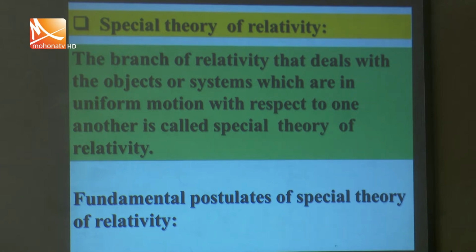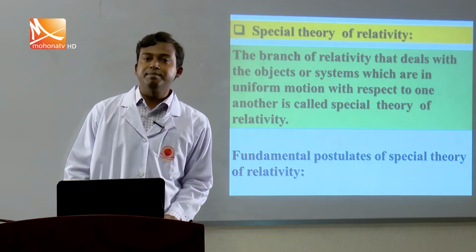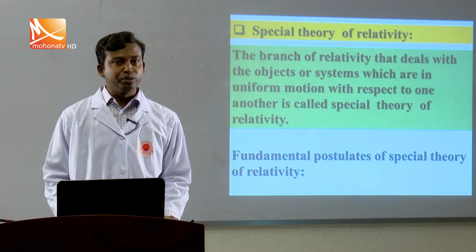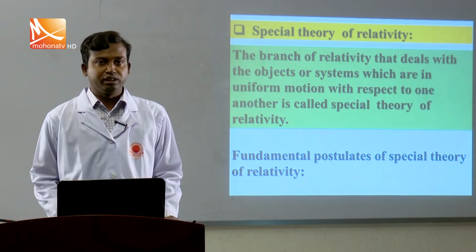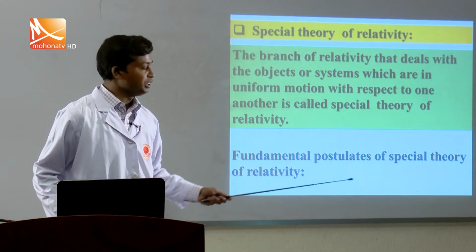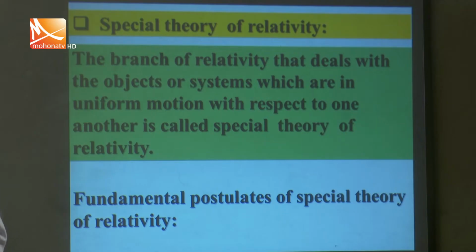Is there anything more about postulates you know? Of course, a postulate basically gives the mathematical relation between different variables or physical quantities. So the output of these postulates is the mathematical explanation. A special theory of relativity basically depends on some fundamental postulates. How many postulates are there in the special theory of relativity?